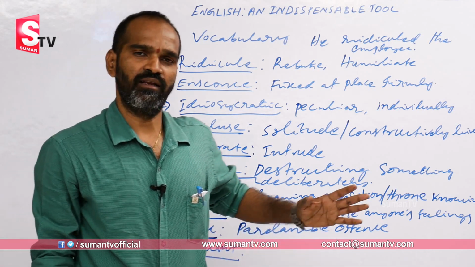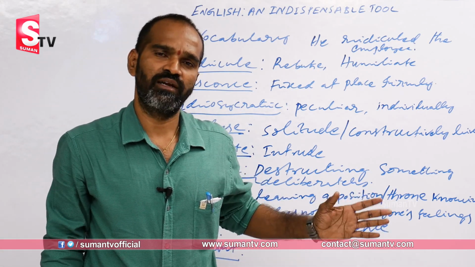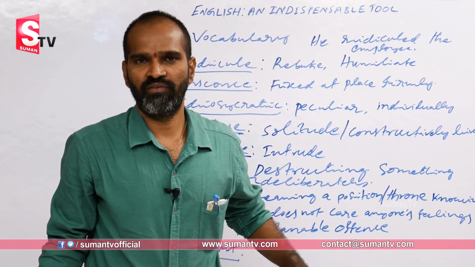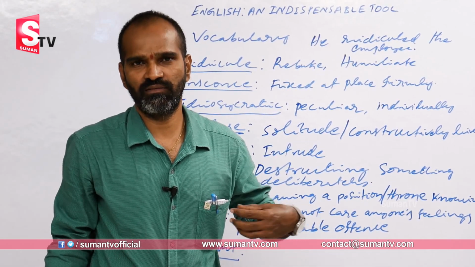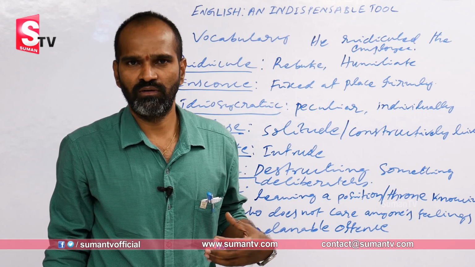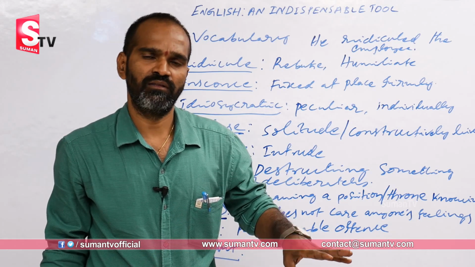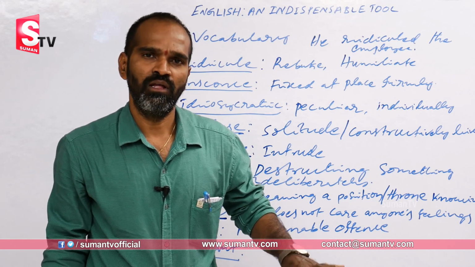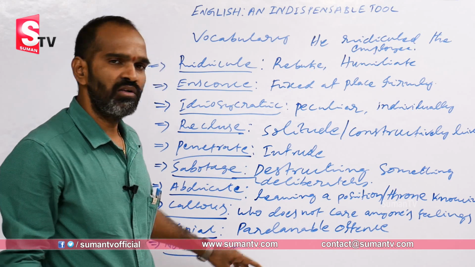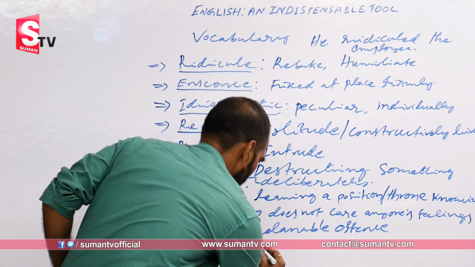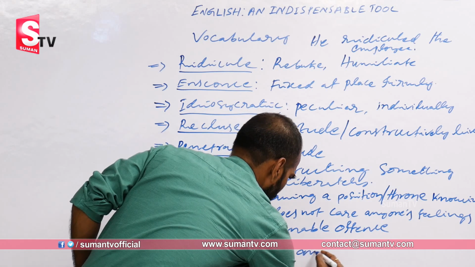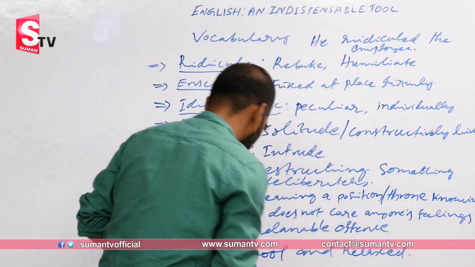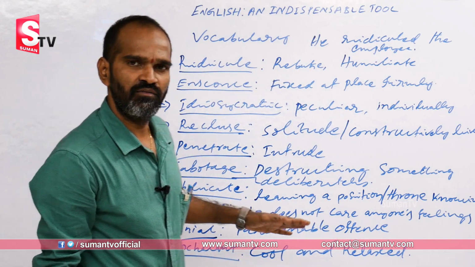And nonchalant. I think most of you might have understood this. What is a nonchalant kind of person? Someone who is cool and relaxed. Whatever comes to his face, or whatever comes to his name, he doesn't care about anything. Always relaxed. In all conditions, the person who is relaxed and cool is called nonchalant. So, cool and relaxed persons. I hope you understand what these words actually mean.